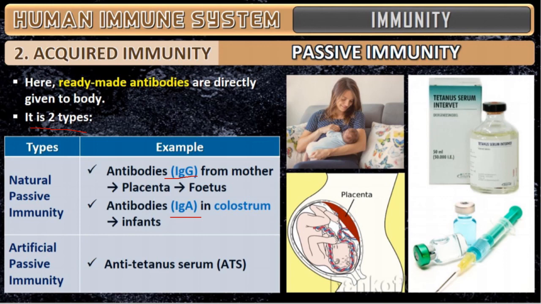I told you regarding tetanus: as soon as we get hurt by any iron object, immediately we get the injection, tetanus we call it. So it is anti-tetanus serum, antibodies given directly to fight the pathogen and protect that area, so that no other microorganism enters the body.